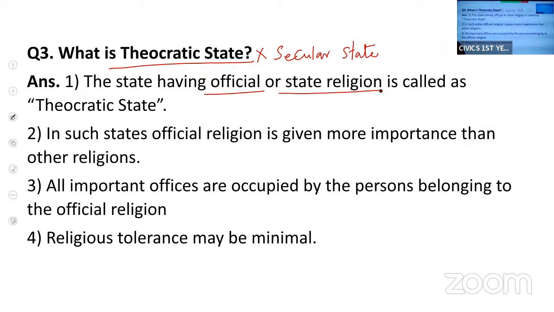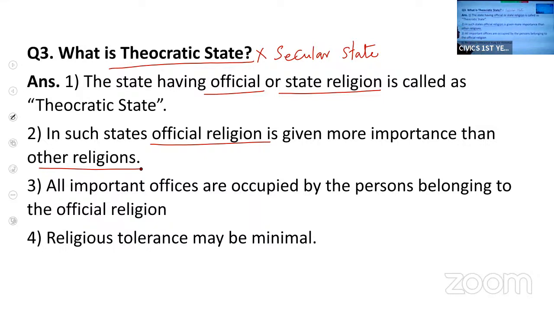In a theocratic state, you will always find an official religion or a state religion. In a theocratic state, religion is given more importance. One particular religion is given more importance than other religions. Other religions will not have significance. Only one religion will have importance. All the laws, the government will function according to that religion's principles.